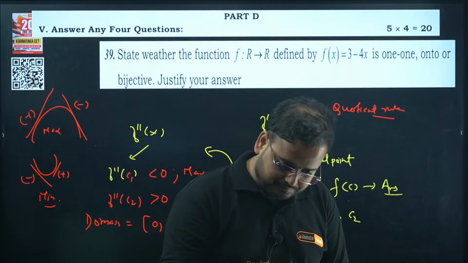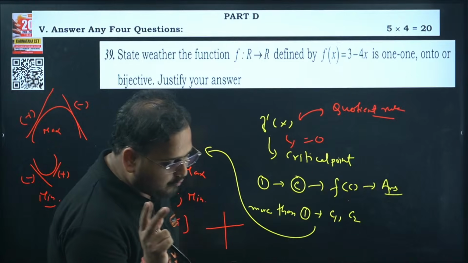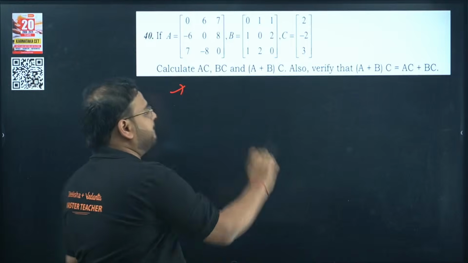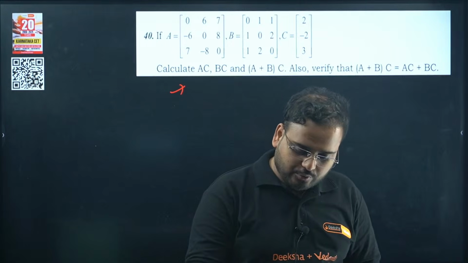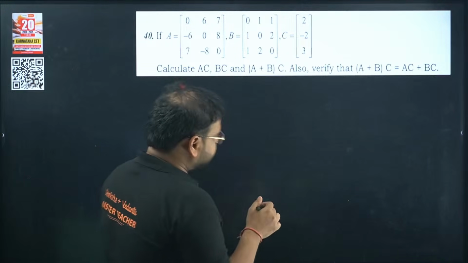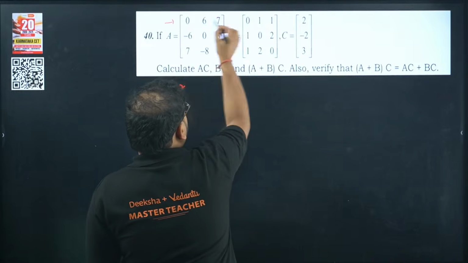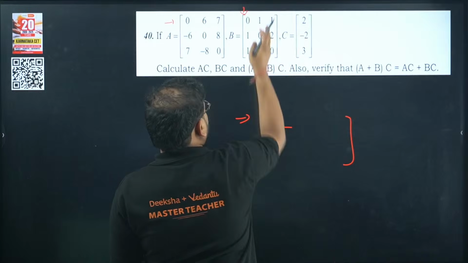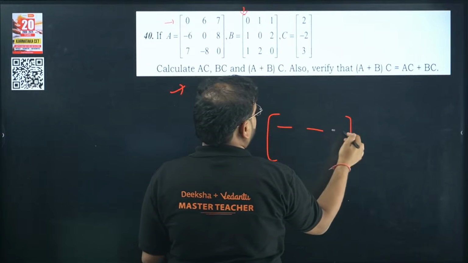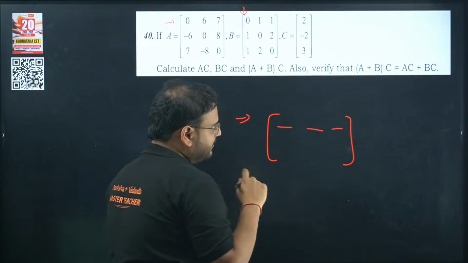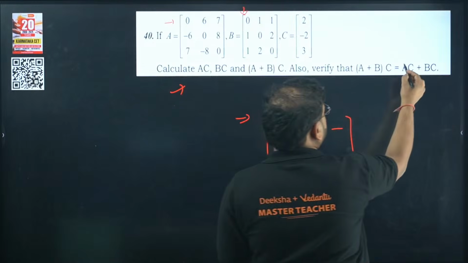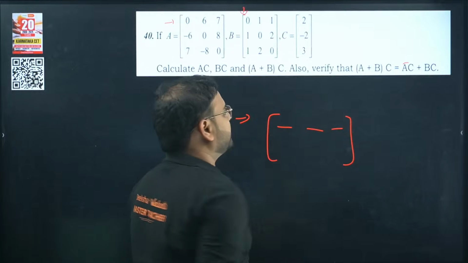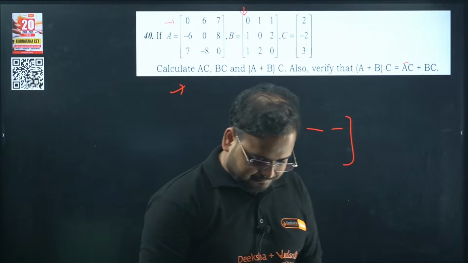Okay, so meanwhile I'll move on. This I don't have to solve, right? Matrix multiplication, all of you know how to do it. I've taught you so many times. Just do row to column. Row to column will give one element. Same row to second column gives the second element, third column the third element, and so on. We are not doing that actually. We are doing AC and BC. So you have to do it like this: row to column, second row to column, third row to column. Do try it.